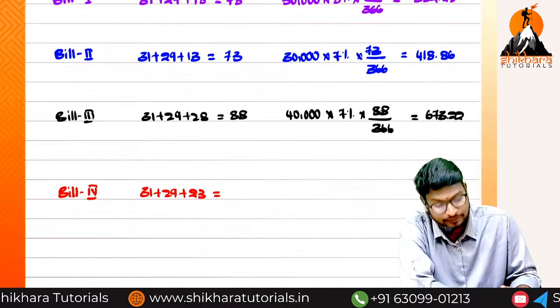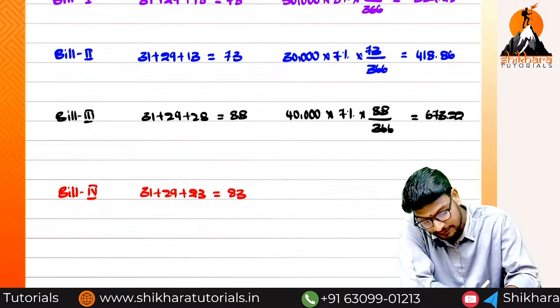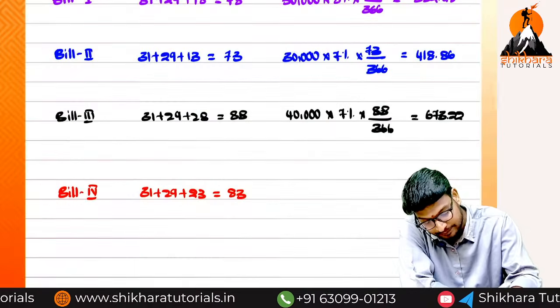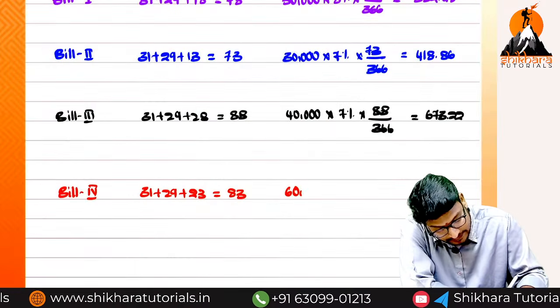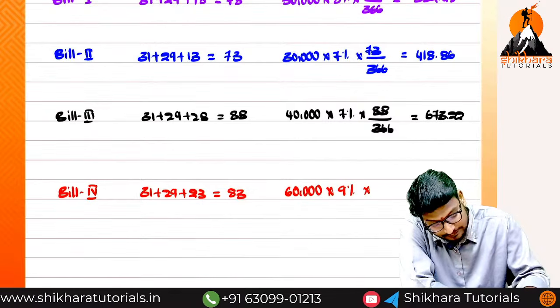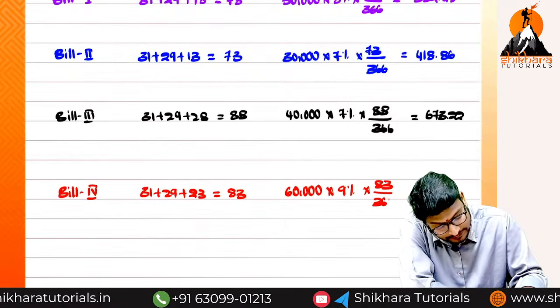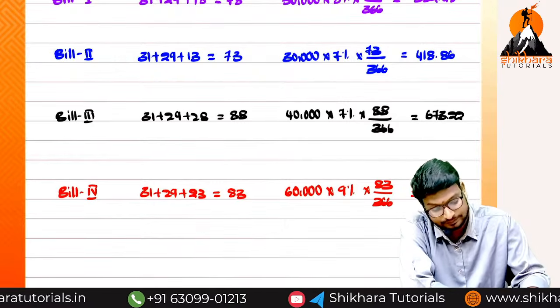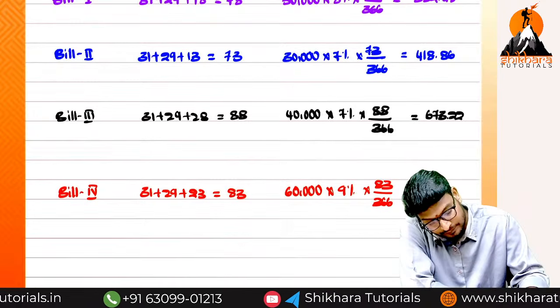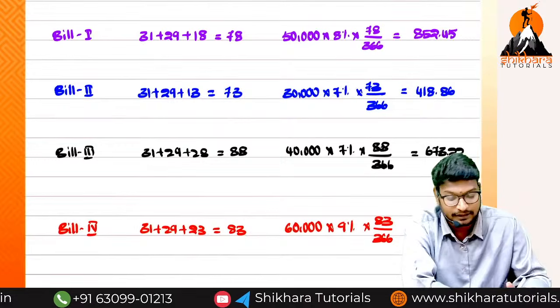That is equal to 83. What is the bill amount? 60,000 at 9%. So 60,000 into 9% into 83 divided by 366. 1,224.59. Can you tell me the total of this one?